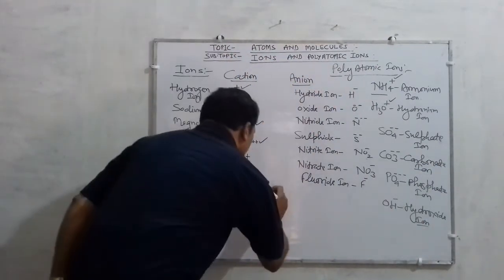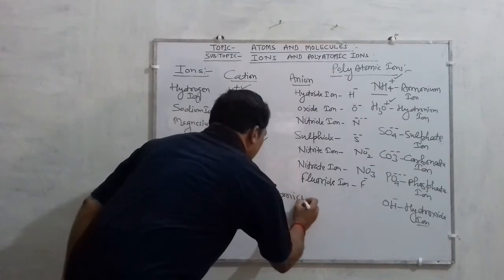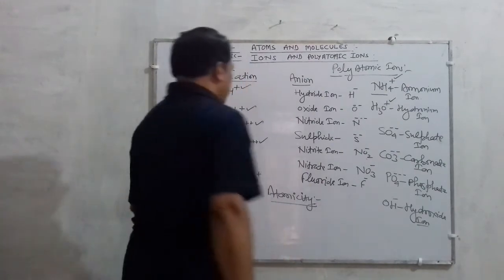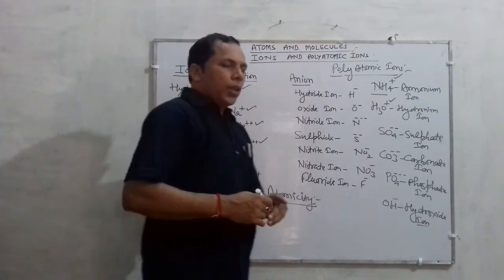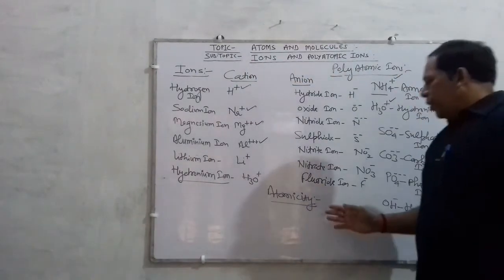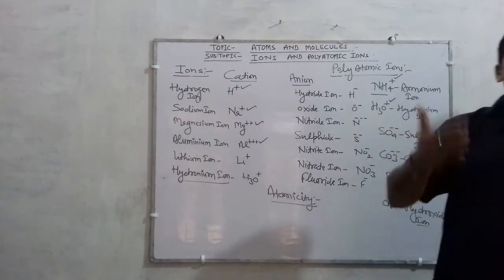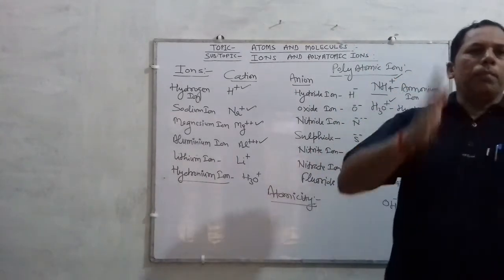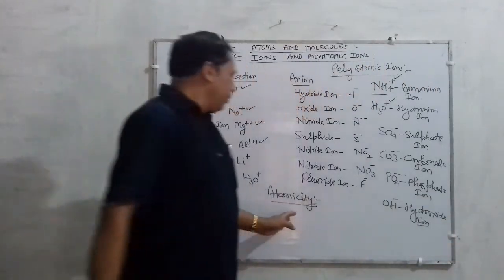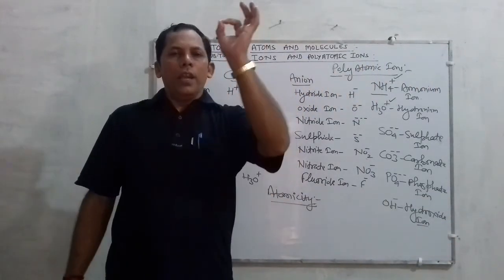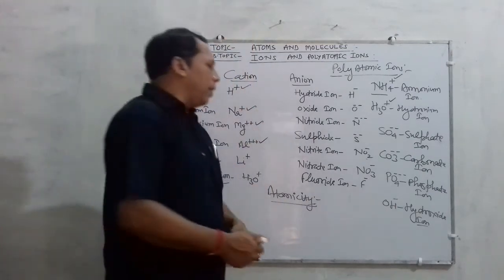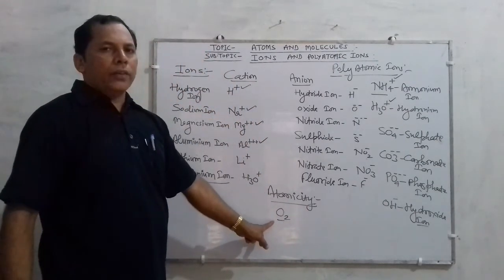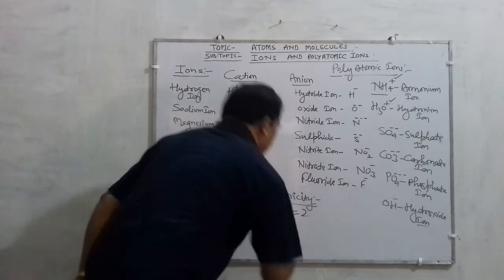Now come to atomicity. One more point, listen. What is atomicity? Children, atomicity is the number of atoms which are present in a molecule of the element. Listen, atomicity is the number of atoms present in a given molecule of the element. For example, oxygen is formed by the combination of two oxygen atoms. So its atomicity is 2.